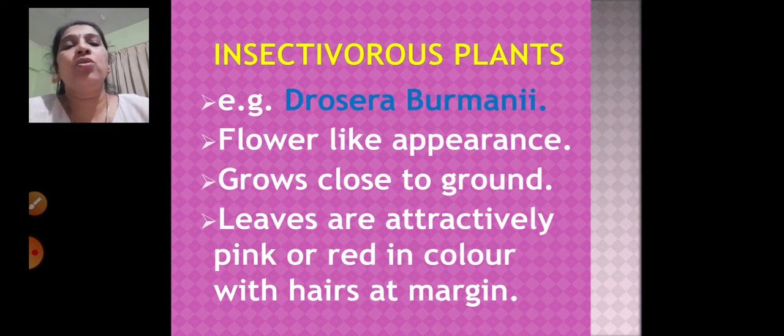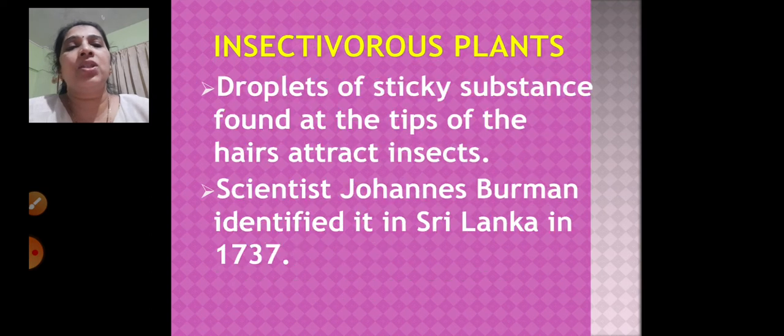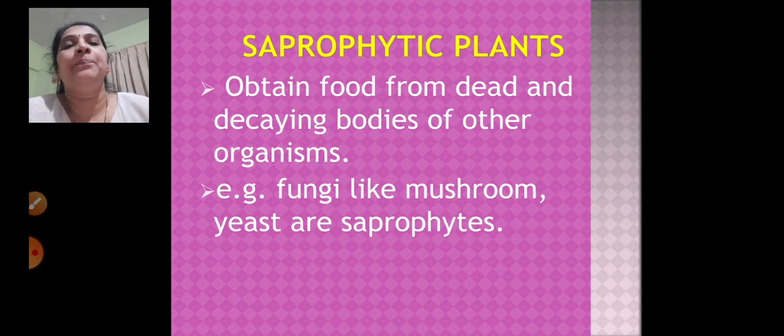And it grows close to the ground, and the leaves are attractively colored, pink or red in color, with hairs at the margin. At the margins of the hair, there are some droplets of sticky substance which attract the insects, and scientist Jonas Burman first identified this in Sri Lanka in 1737. So that's why the name has been given as Drosera burmani.